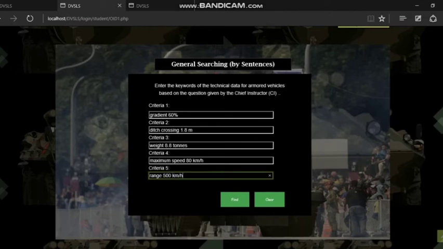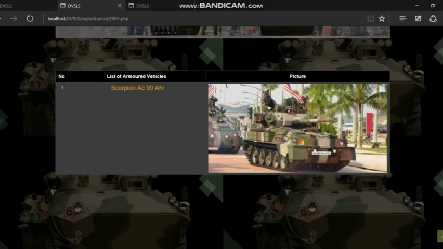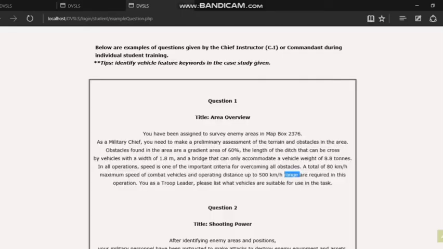Okay, and then the student can click on a find button. So the system will match the input criteria with a database, and the system also does a brute force pattern matching algorithm and OR operation. So click on find button. Oh yeah, Scorpion are suitable for the question 1 situation.